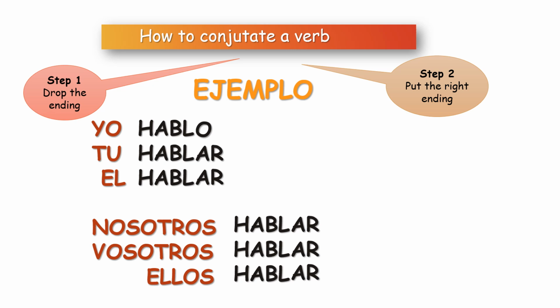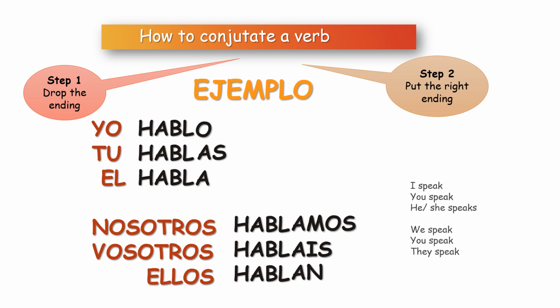To say you speak, we drop the ending again and add the right ending for you speak. Tú hablas. And then he, she speaks. Él habla. We speak. Nosotros hablamos. You all speak. Vosotros habláis. The right ending for you all. And then finally, ellos hablan, they speak.